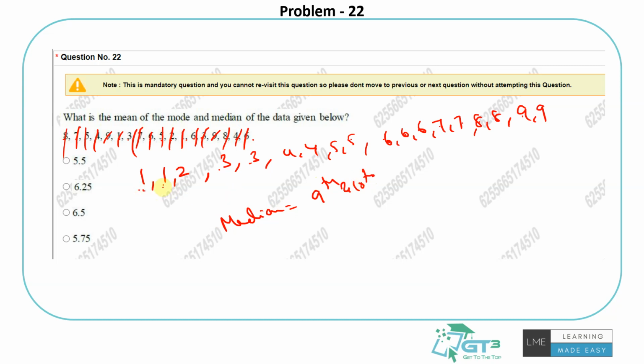Average of the 9th and 10th. First, second, third, fourth, fifth, sixth, 7, 8, 9, and 10. So 5.5 is the median. What is the mode? The one which repeats the most. 6 is the one which is repeating the most, the only one which is repeating 3 times.